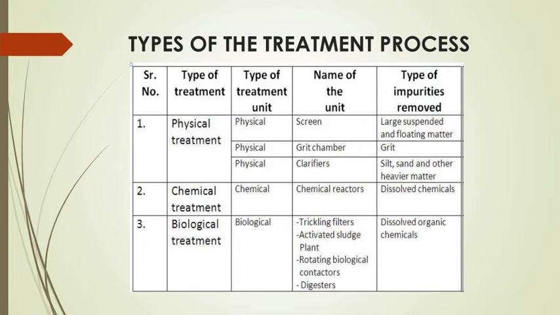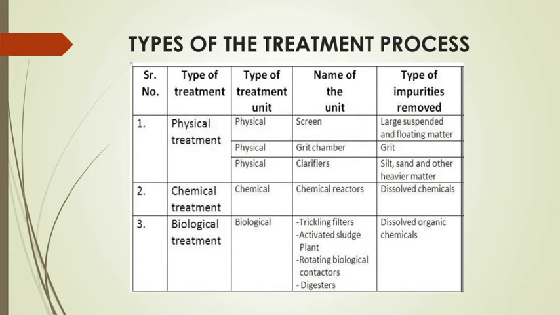The next one is biological treatment, in which we can remove organic matter. The dissolved organic chemicals and dissolved organic matter present in the wastewater and effluent can be removed by various biological treatment methods. The first is the trickling filter, one of the important processes used for industrial waste.